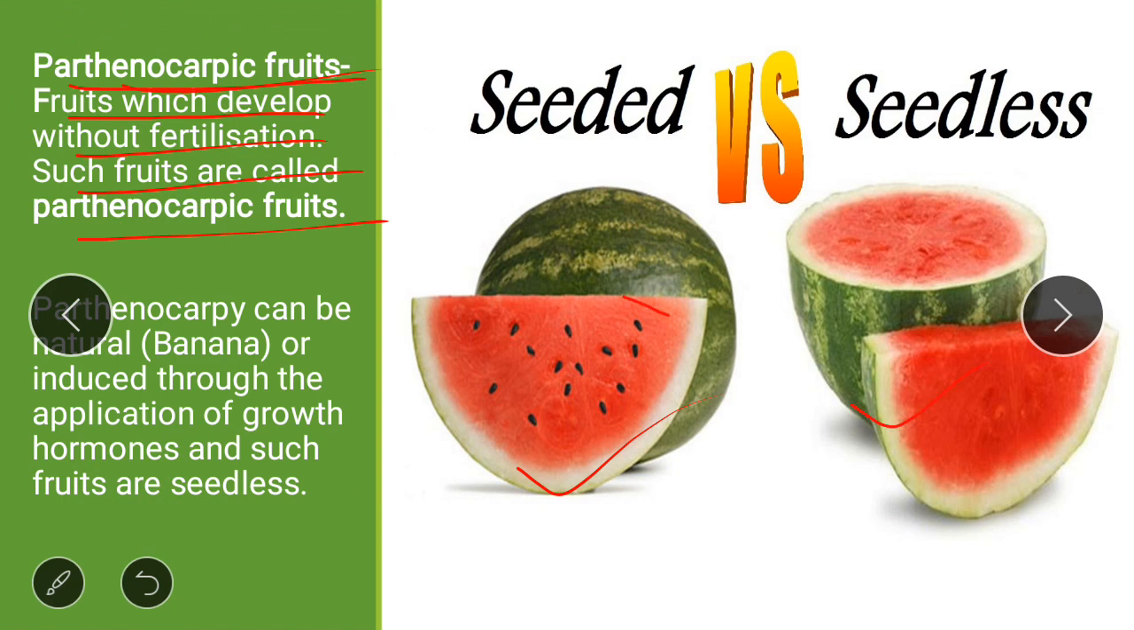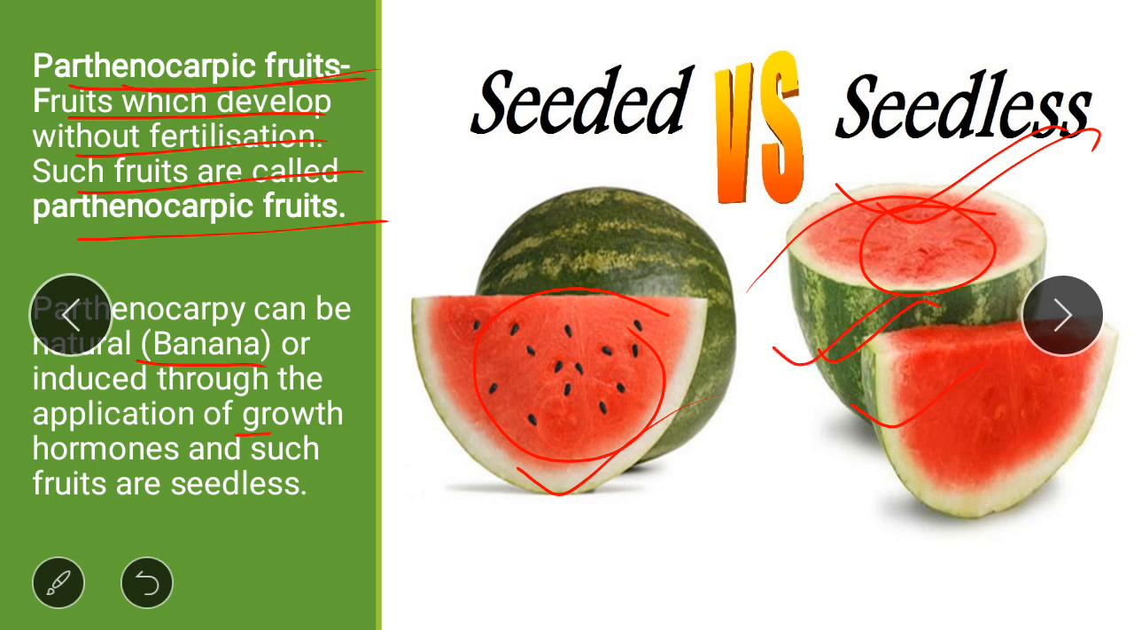This watermelon contains seed and this watermelon doesn't contain seed. This is the parthenocarpic fruit. Here seeds are absent. This parthenocarpy can be natural or it can be induced by hormones. If it is natural, the example is banana. In case of banana, parthenocarpy is natural. And you can also see here in watermelon, this parthenocarpy is induced by the application of growth hormones.